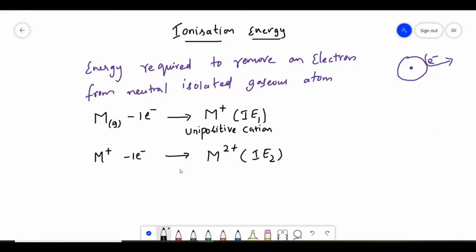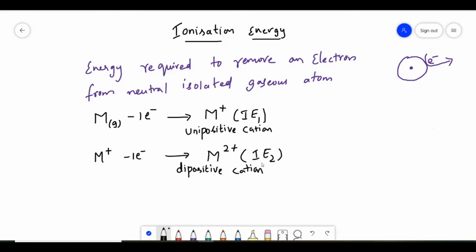This is a dipositive cation. In this way, if we remove one more electron from here, we get a tripositive cation. So when one electron is removed, it is ionization energy 1 and we get a unipositive cation. When the second electron is removed, we get a dipositive cation, which is called ionization energy 2.